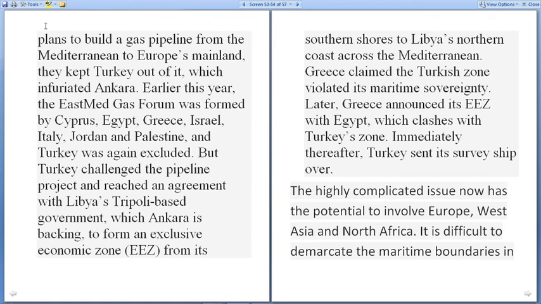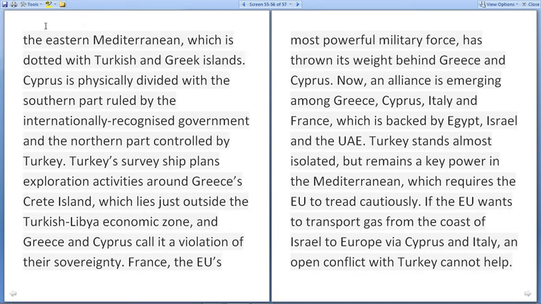Immediately thereafter, Turkey sent its survey ship over. The highly complicated issue now has the potential to involve Europe, West Asia and North Africa. It is difficult to demarcate the maritime boundaries in the Eastern Mediterranean, which is dotted with Turkish and Greek islands.